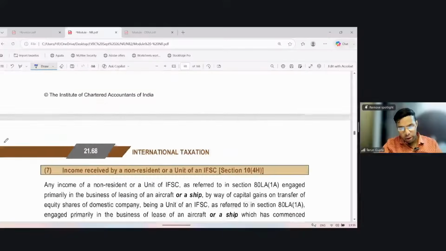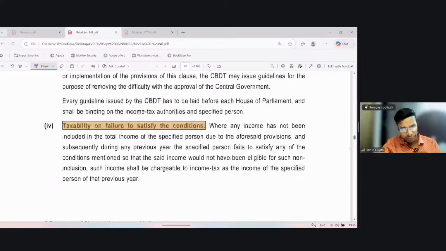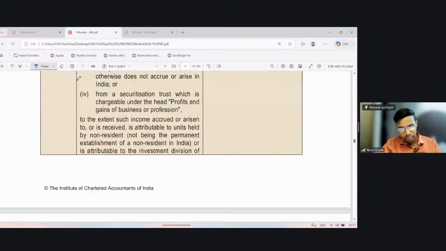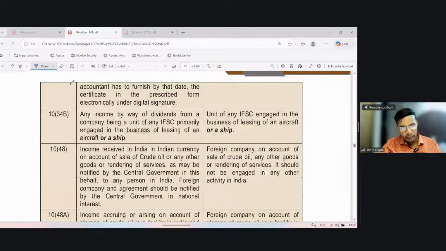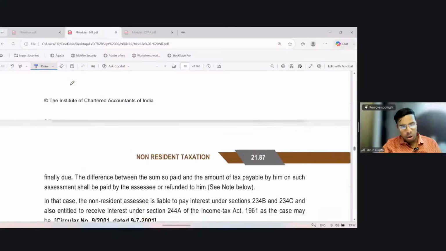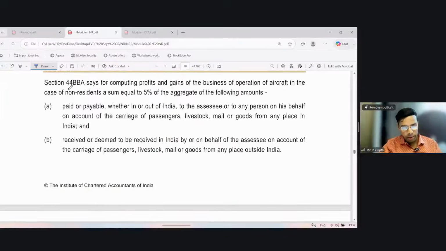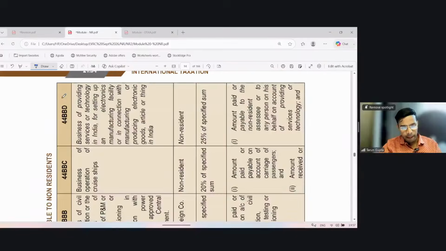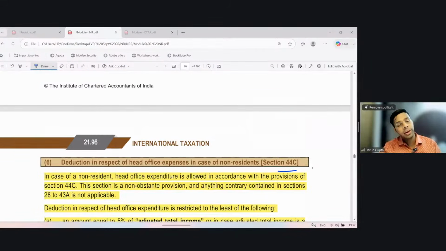Now we'll move to a small section in respect of head office expenditure. We have done all this. Whatever pages we are flipping, we have already done all this in the last class. Now we'll discuss the HO expenses, section 44C.